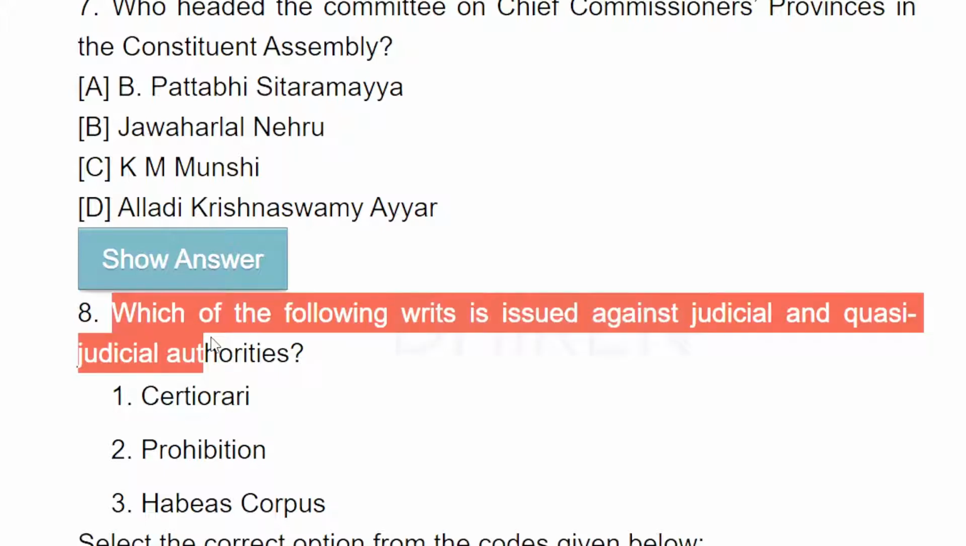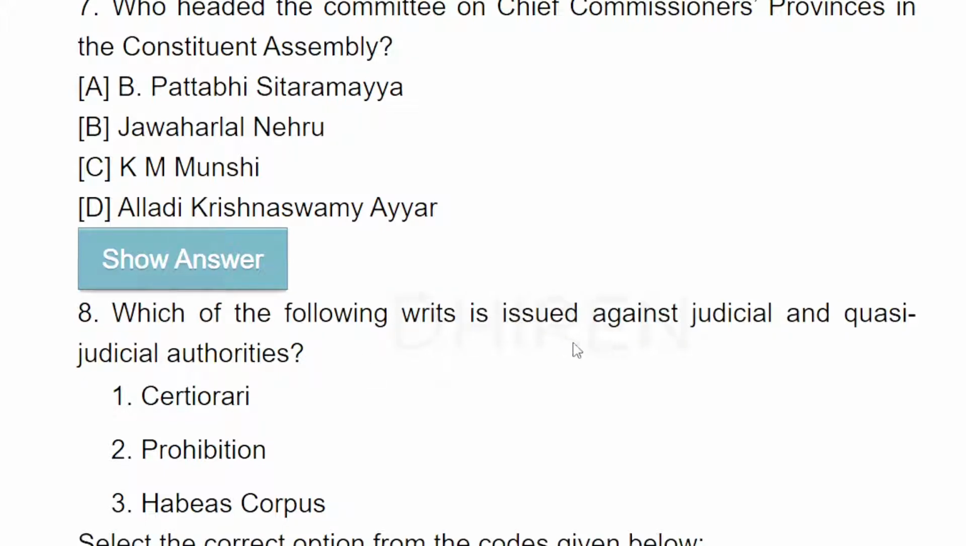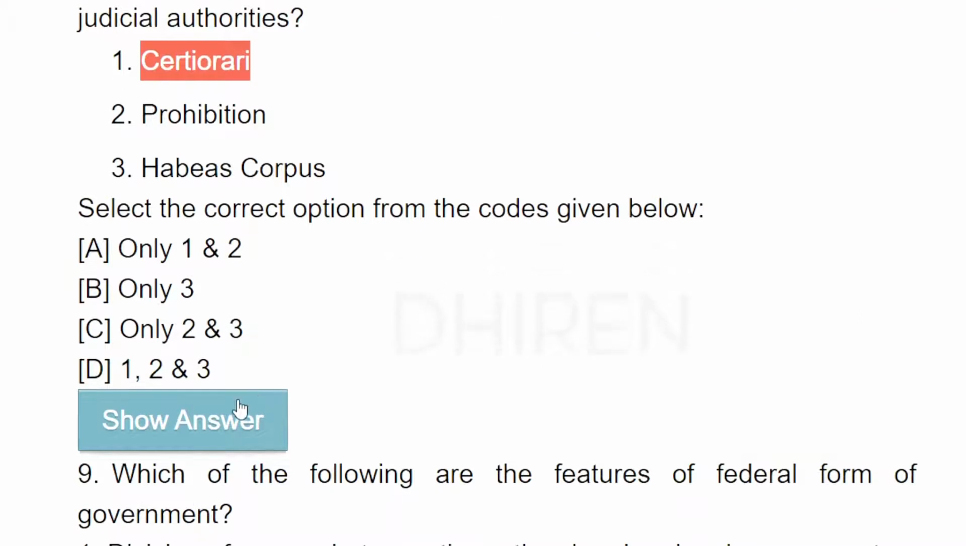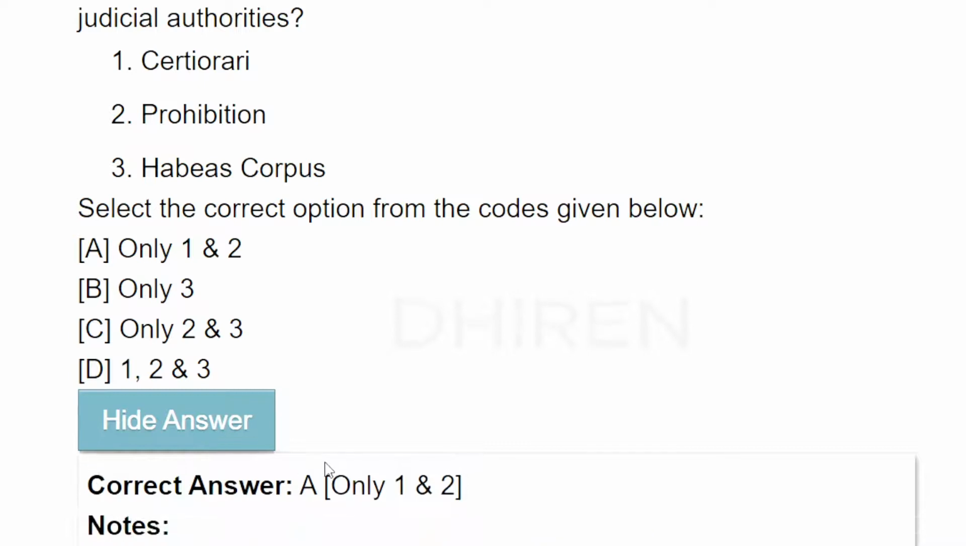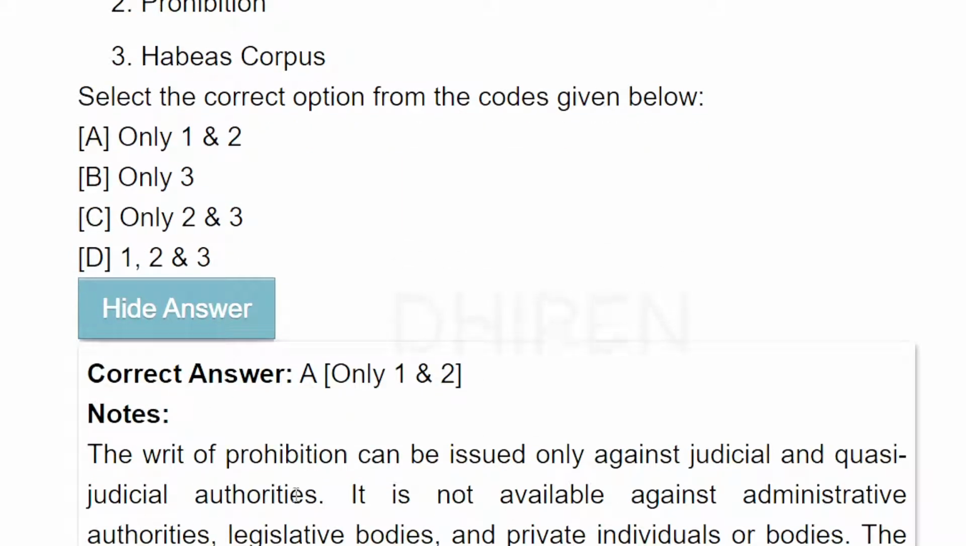Serial number 8. Which of the following writs is used against judicial and quasi-judicial authorities? So certiorari. Select the correct option. A, only 1 and 2, certiorari and prohibition. Yes, certiorari and prohibition. The writ of prohibition can be used only against judicial and quasi-judicial authorities. It is not available against administrative authorities.